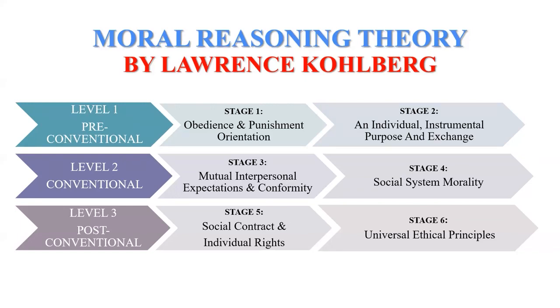For example, an individual believes in following laws, but is willing to question and change a law that they consider unfair or unjust. Then stage 6 is universal ethical principles. In this stage, the person follows rules chosen by himself, like, these are the laws which he feels are good, so I'll follow them. The rest, he doesn't care about.